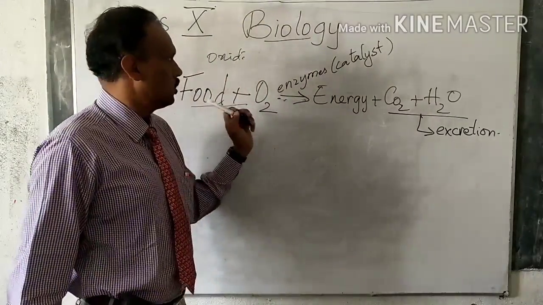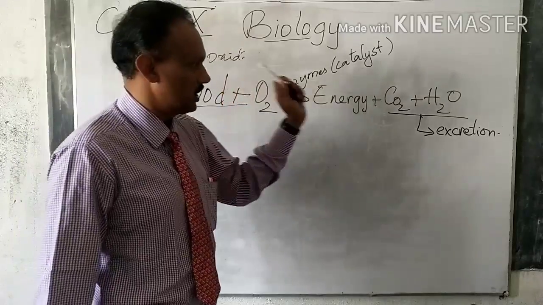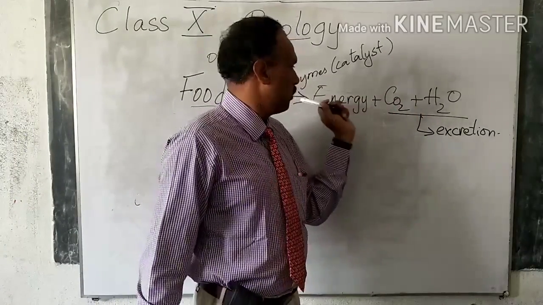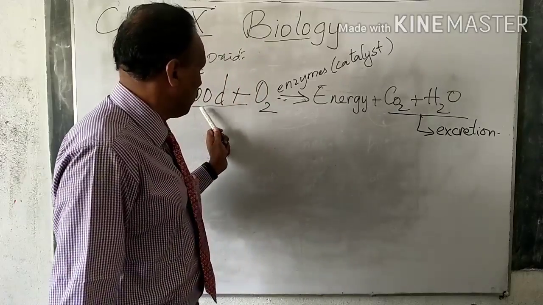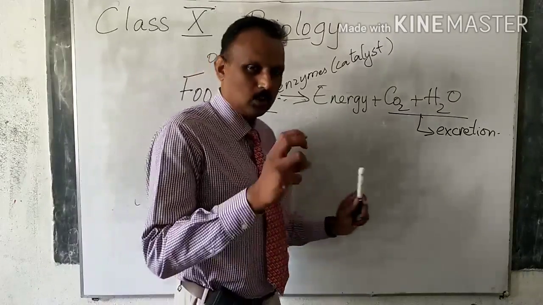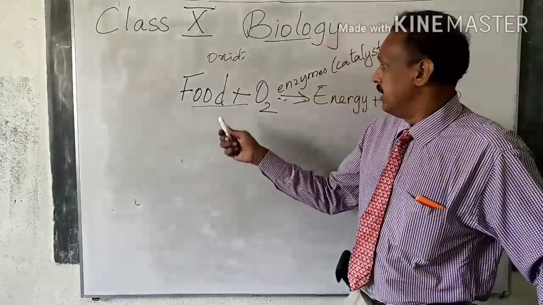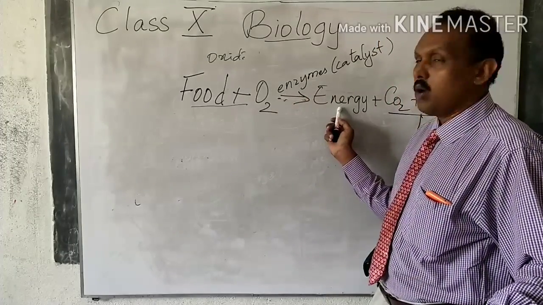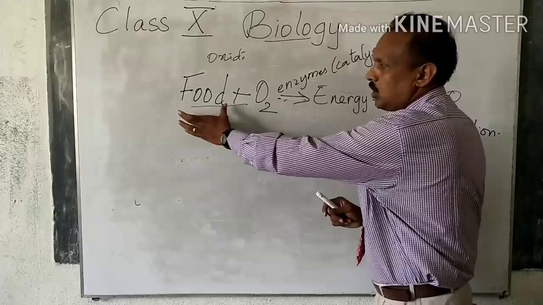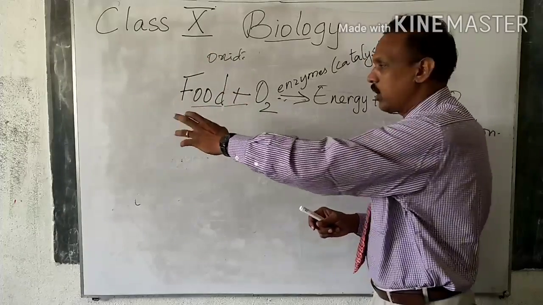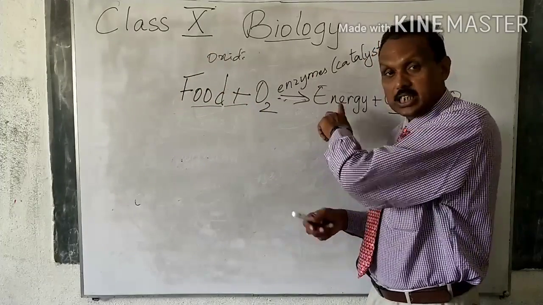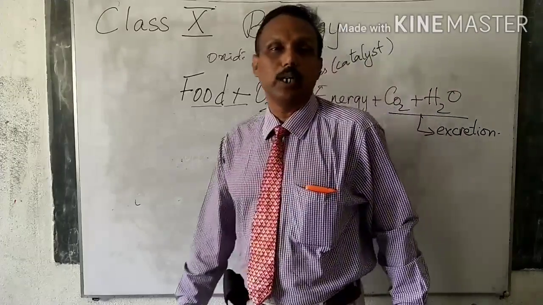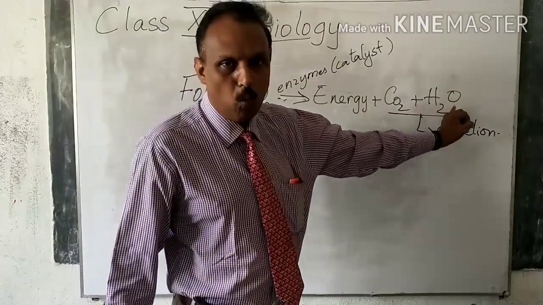So what is this? To explain this, the process of oxidation, excretion and nutrition, I wrote this example here. Food reacts with oxygen, that is called oxidization, and with the help of enzymes, the catalysts, it breaks down into energy. This is energy from the outside, we call it food, and the energy that is converted inside our body is called energy, and then we get some other waste material like carbon dioxide and water.